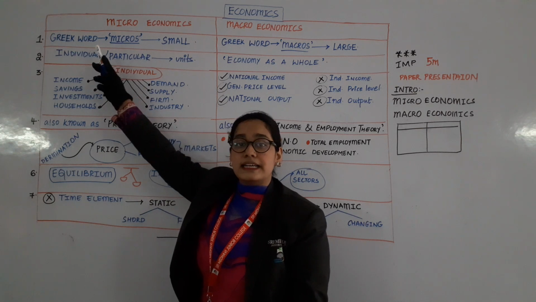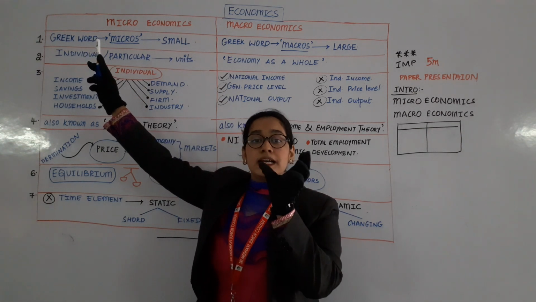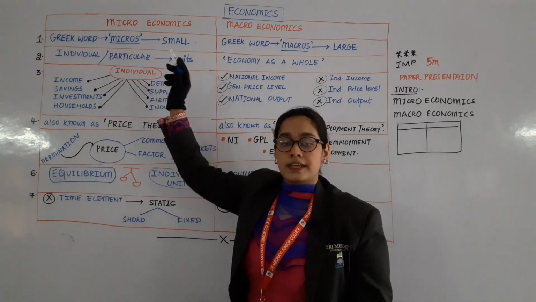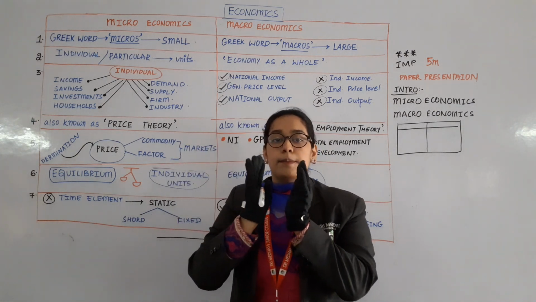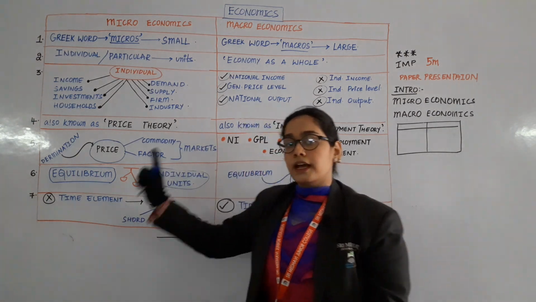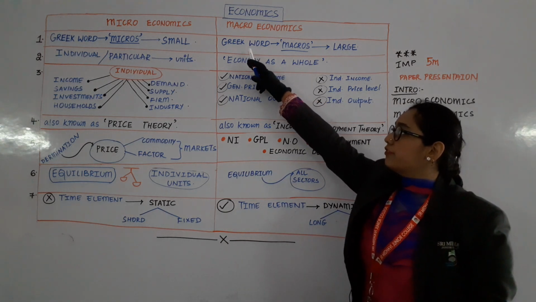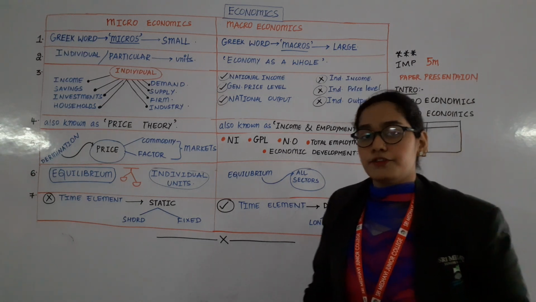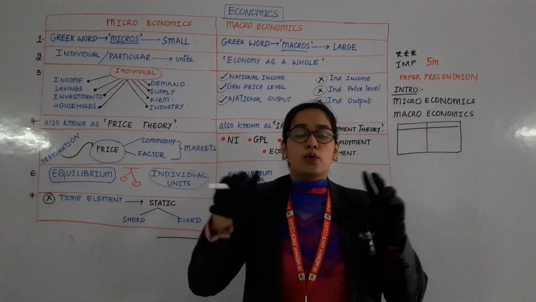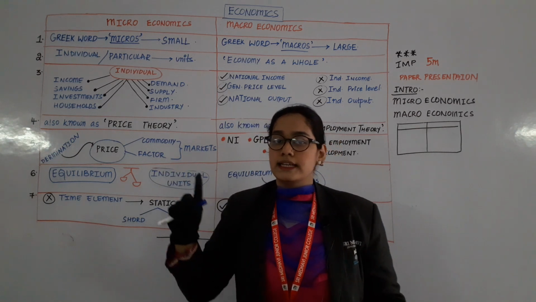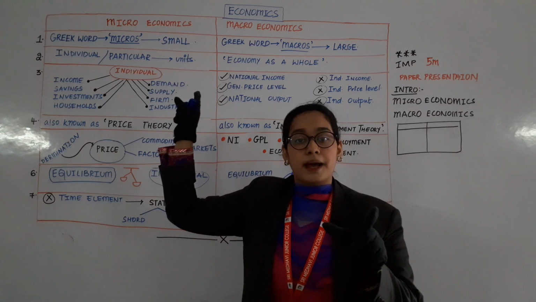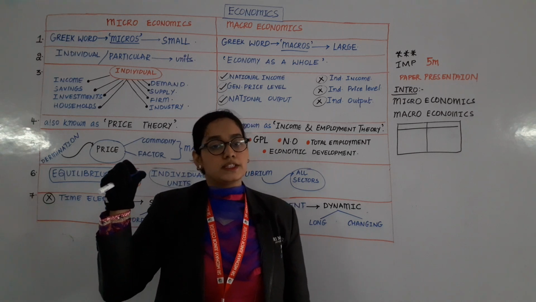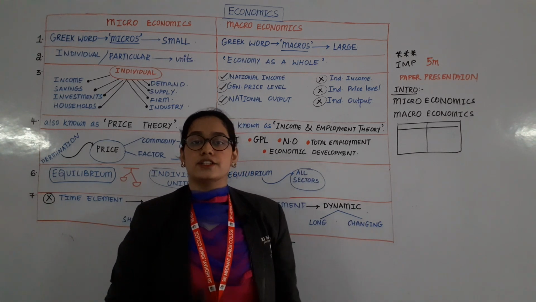Microeconomics is derived from a Greek word, mikros, which means small. Coming to macroeconomics, it is derived from a Greek word, macros, which means large. The first point is extremely easy. Both of them are derived from Greek words: mikros means small, macros means large.